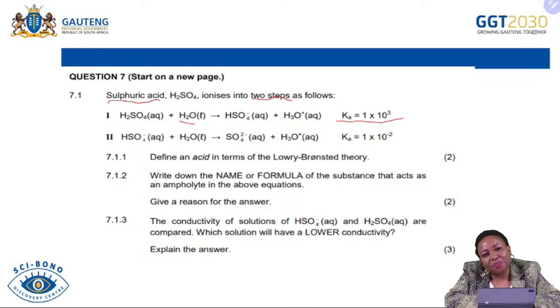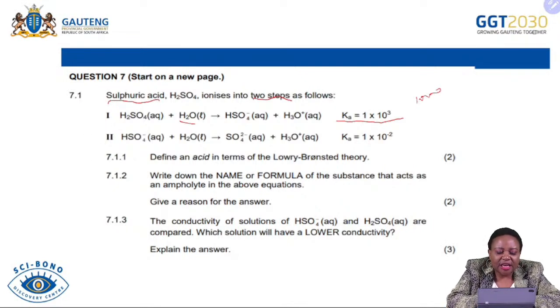As I said with the previous question that Elena asked, it is very important that you understand which one is a strong acid or a weak acid. The examiner will provide you with the Ka value or the Kb value. We know that 1 times 10 to exponent 3 is the same as 1000. So the Ka value here is 1 times 10 to exponent 3.